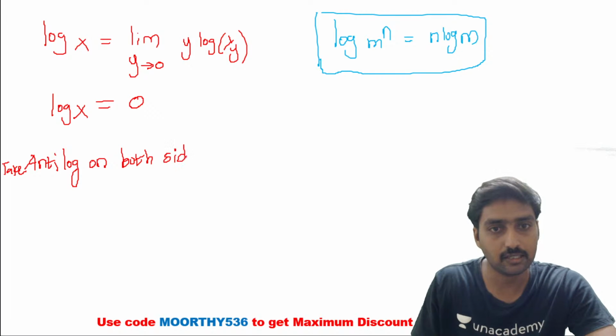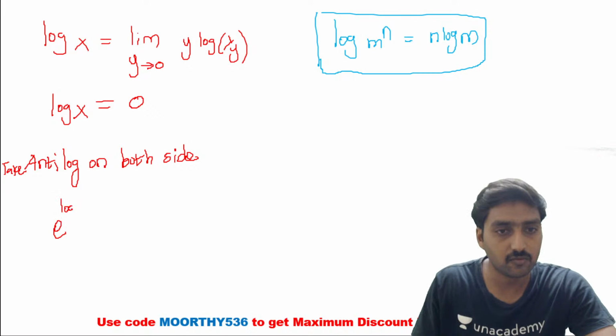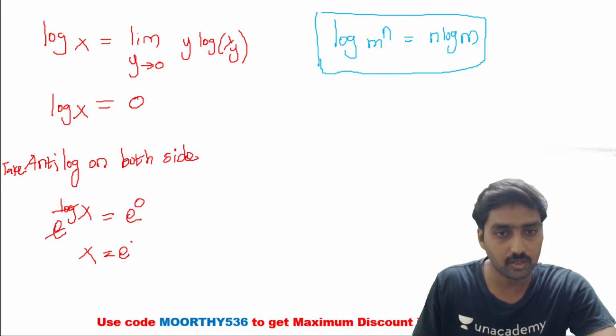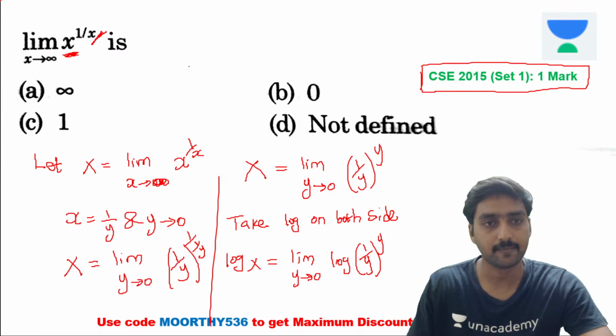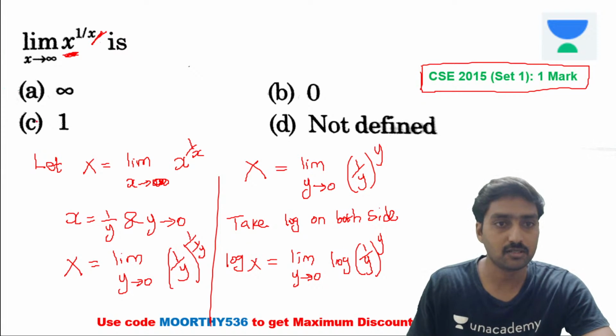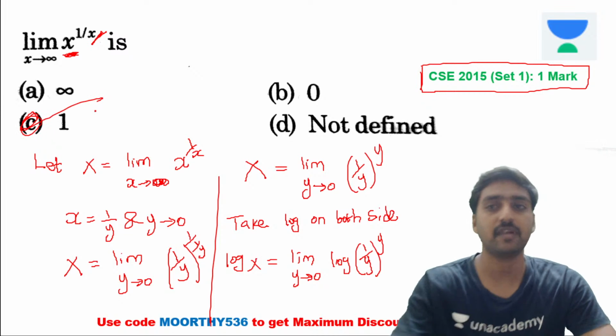While taking the antilog, antilog means the exponential function. Exponential of logarithm of capital X is equal to e power 0. Now the exponential and logarithm cancel, so capital X is equal to e power 0, which is equal to 1. Therefore the solution for this question is 1. It's option C, right? So it's a variable power variable.